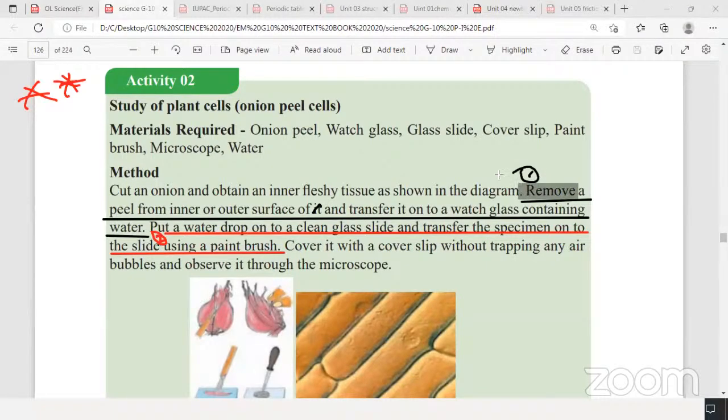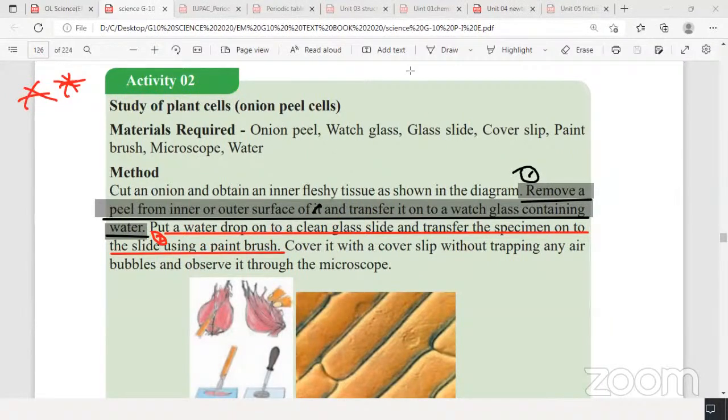So what is the first one? Remove a peel from the onion. No need to write the same sentence as it is. You can write that using your own words, including the keywords. You have to remove the peel from the outer or inner surface of an onion and transfer that to a watch glass or beaker containing water, or even a petri dish containing water. If you don't have a watch glass at school level, you can use a petri dish even.